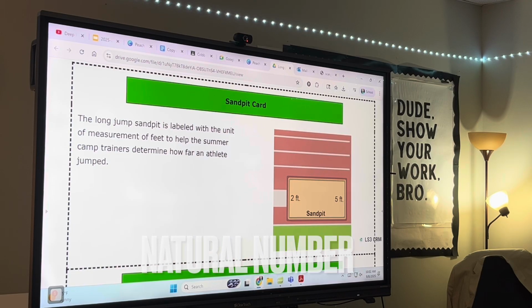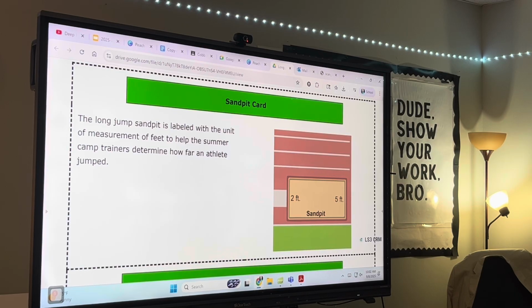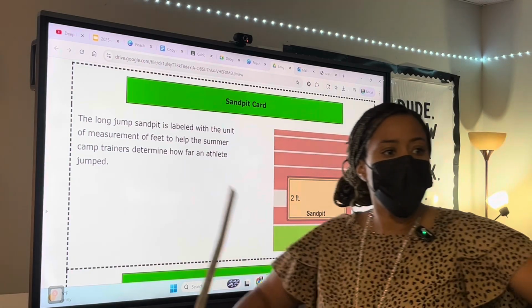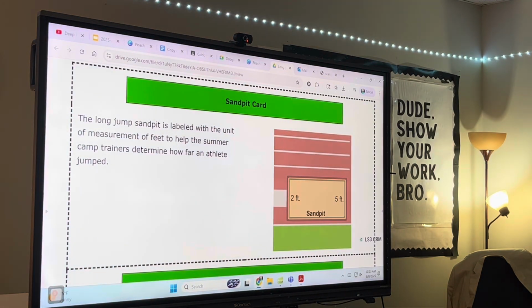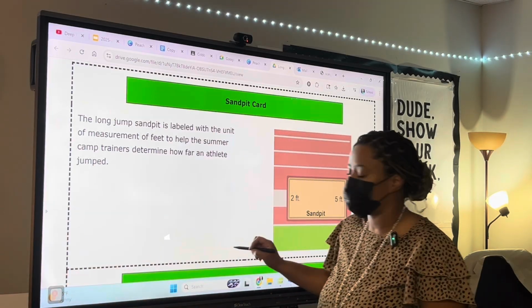Whole number. Good. Nice. Can somebody tell me why it is not an integer? Mr. Pullen said our integers are on the number line left and right. Can you tell me why it's not an integer? It doesn't have a negative. Everybody tell your partner it doesn't have a negative. All right, good.